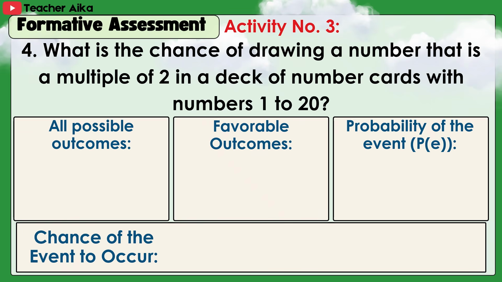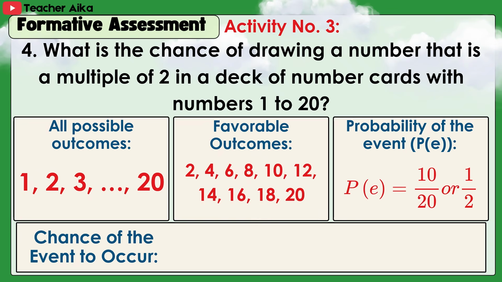4. What is the chance of drawing a number that is a multiple of 2 in a deck of number cards with numbers 1 to 20? Answers: probability of the event, 10 over 20 or 1/2. Chances of the event to occur, equally likely.